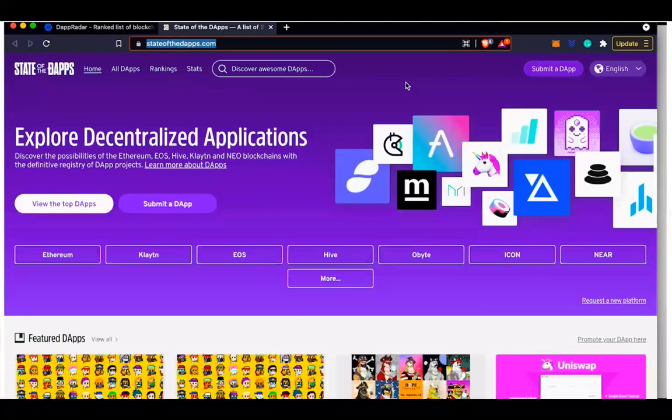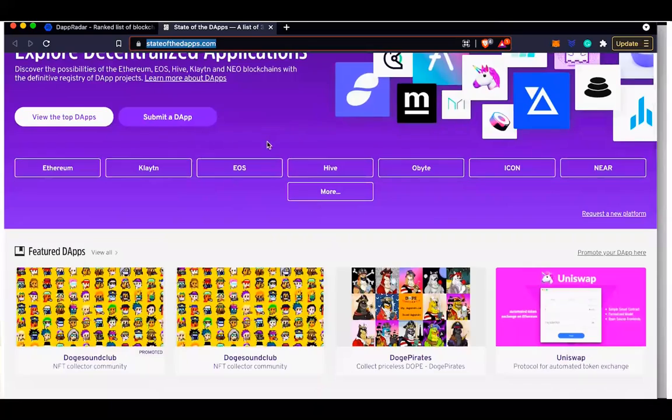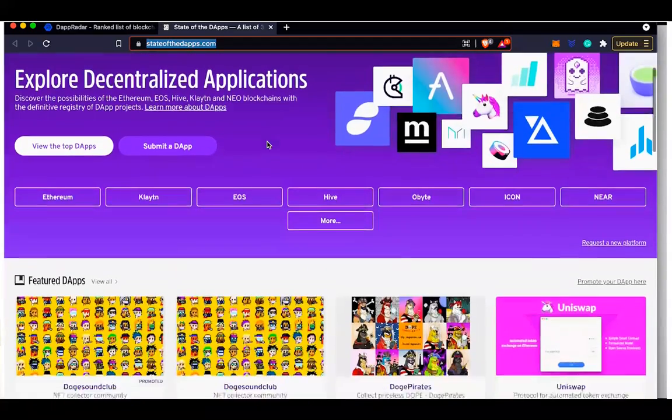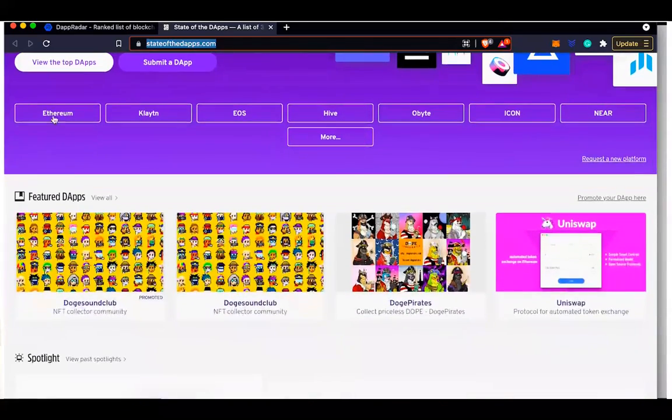Here is one all-in-one site, where you go to the website and everything is put by category, everything is put by blockchain, where you can explore. So let's look at State of DApps. It's also a decentralized application explorer.